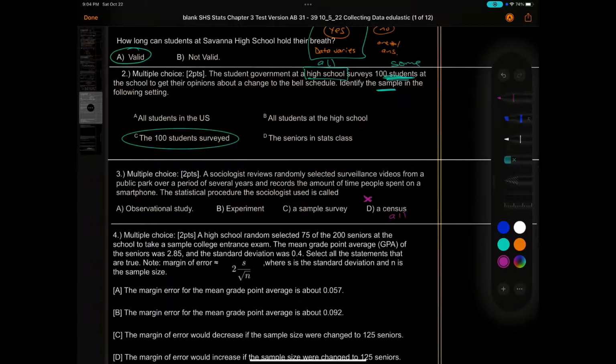A sample survey might be every third person coming by in the park, everybody who's wearing hats, every 5 minutes I ask everyone there, but that's not happening here. This one is 2 groups. It's an abbreviation, so it's not happening. This one is an observational study. The sociologist is just simply watching the people.